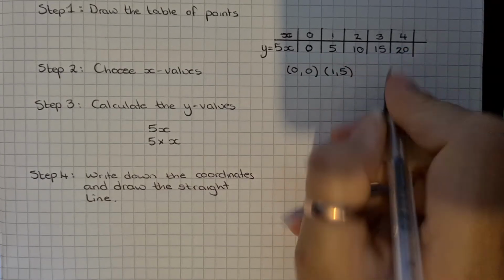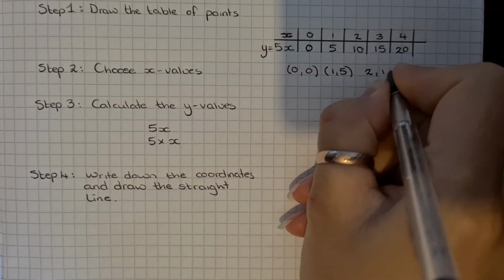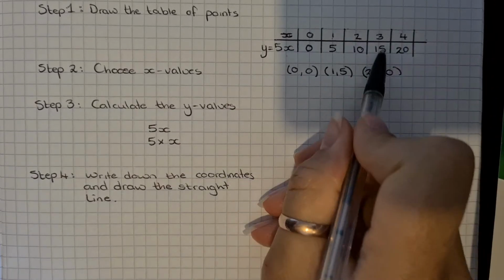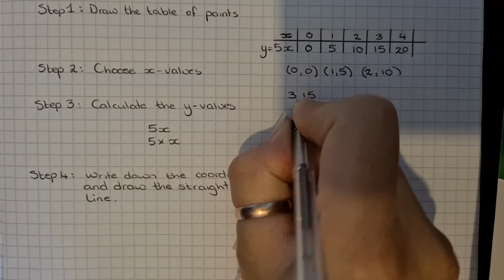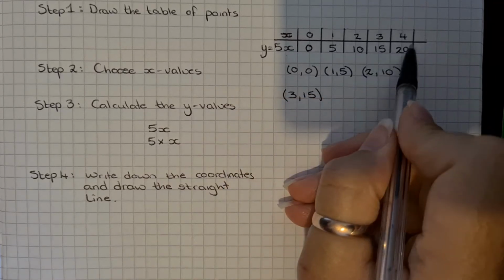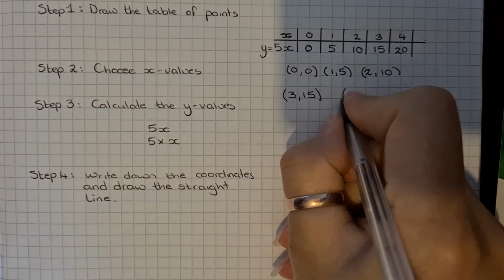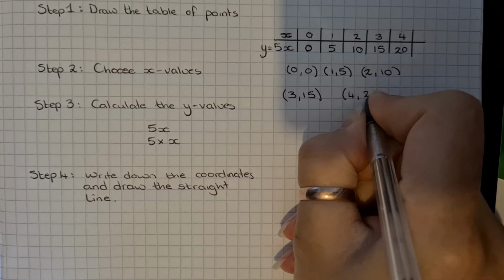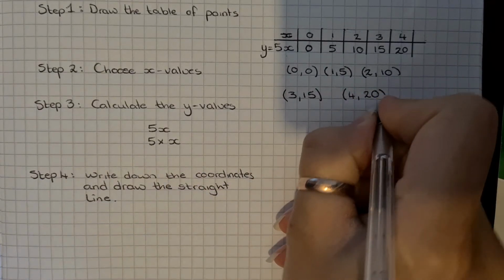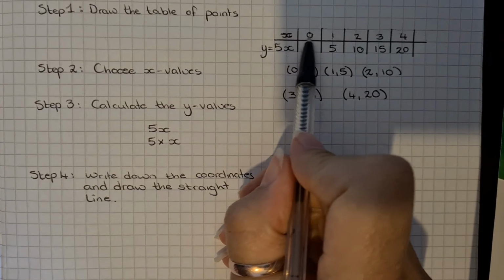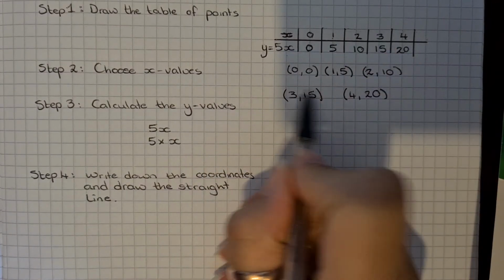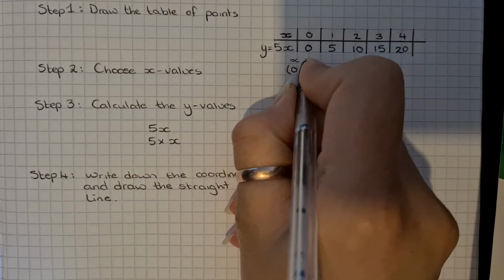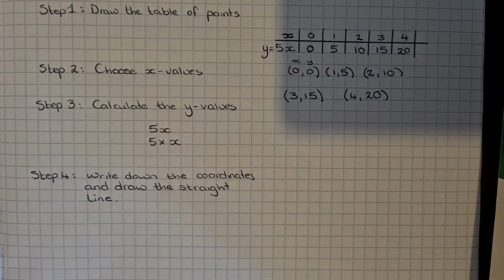Then 2, 10. Then 3, 15. And then 4, 20. And that is because these are the x parts and these are the y parts, and we know that coordinates have an x value and a y value.